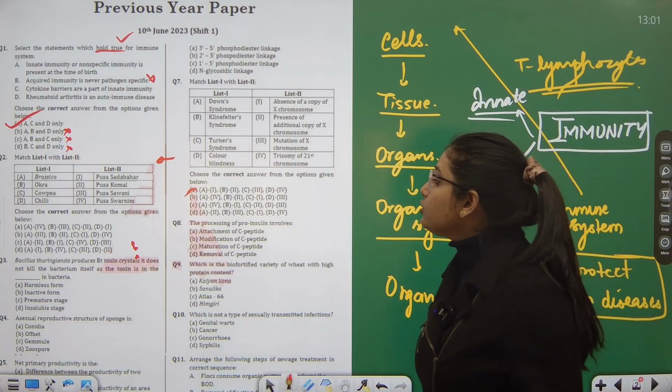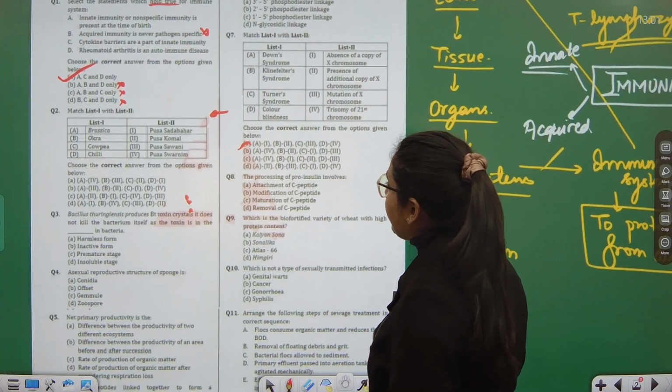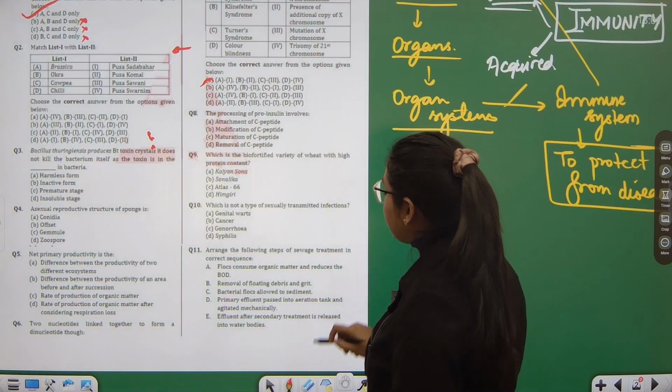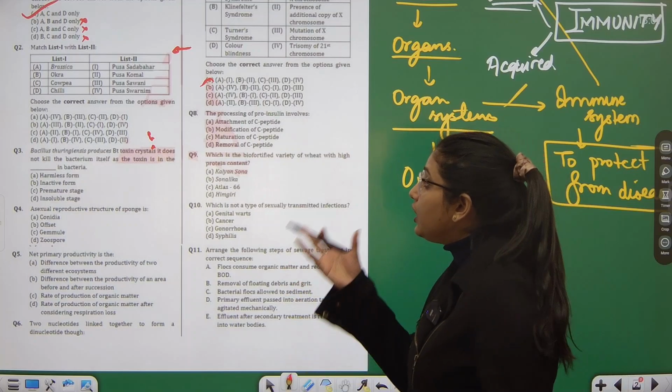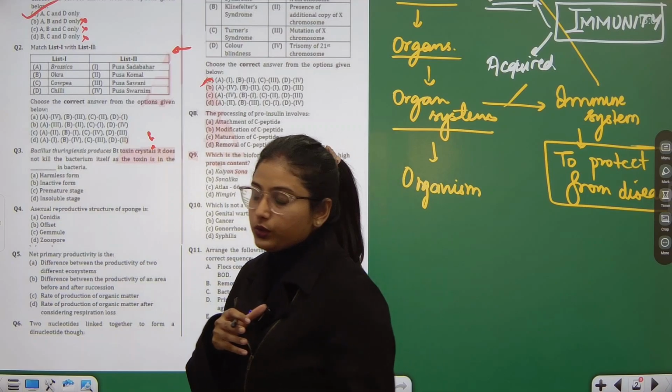Correct. Moving to question number 2, what does it say? Match list 1 with list 2. This is a proper factual question, right? You should have learnt these, then only you will get to know the answers.